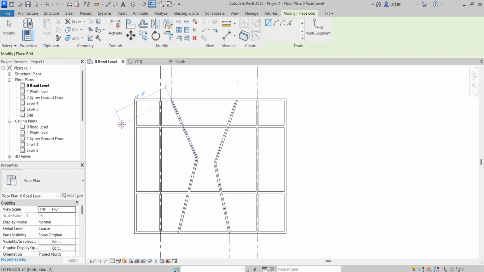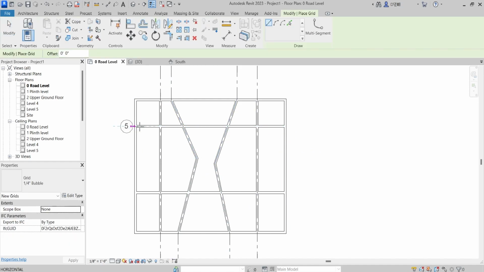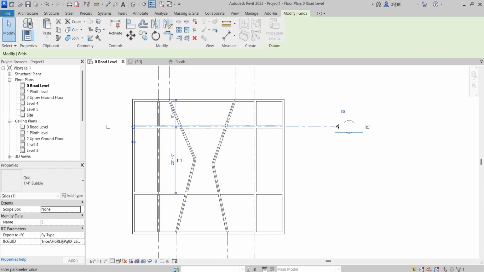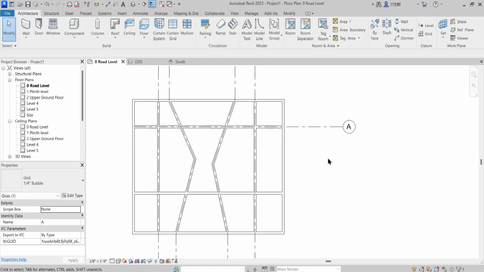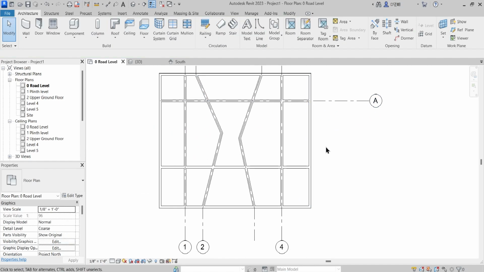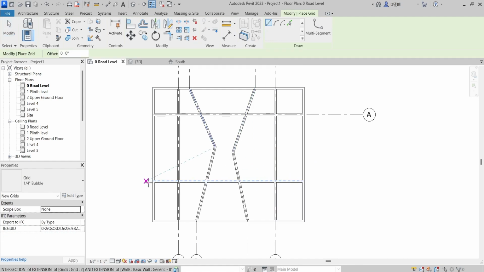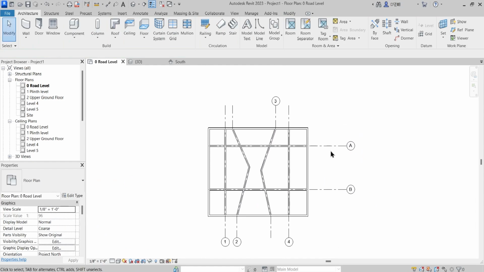And likewise I will add GR and a few lines onto these horizontal ones, but this time I will change these numbers to alphanumerics. That is what we generally do. GR and, okay, two of them. Fine. Now how to customize this?